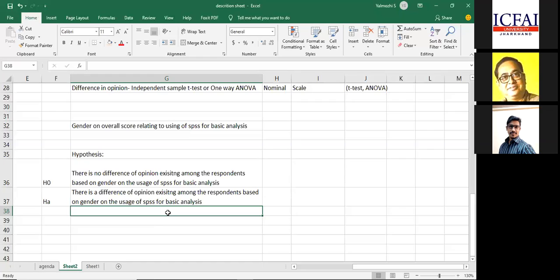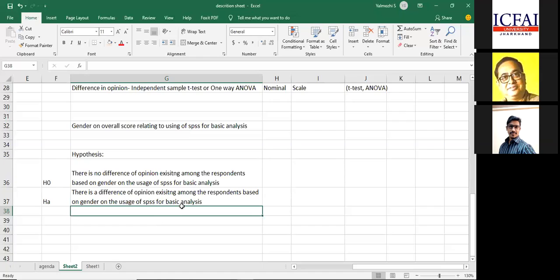In theses, what is happening is there are two different schools of thought. Many people will suggest you represent null, in many theses they'll say try to go with alternative, and a few people will suggest you put null and alternative as well. So there are different schools of thought, but when it comes to articles, you can find 90% or 98% of the articles going with alternative hypothesis. All right, sir. Alternative.